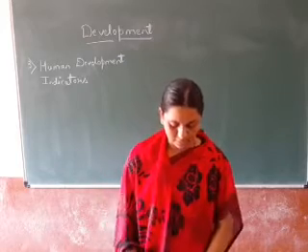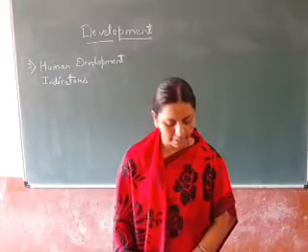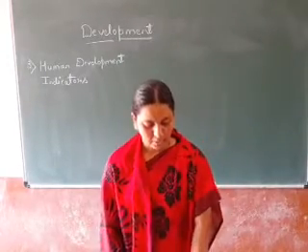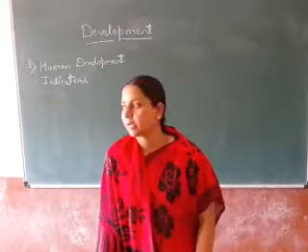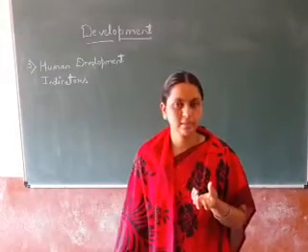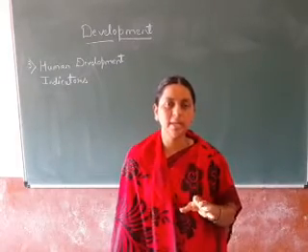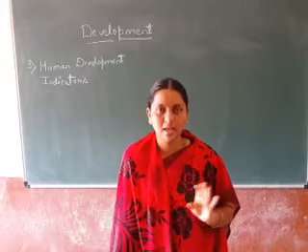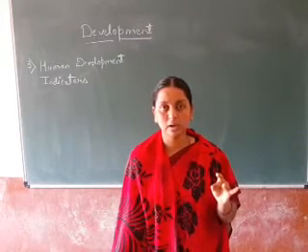Next, the third one is human development indicators. Human development indicators means there are many needs. A person living in a particular country has various needs. There are a few basic needs: food, shelter, clothing. Understood?